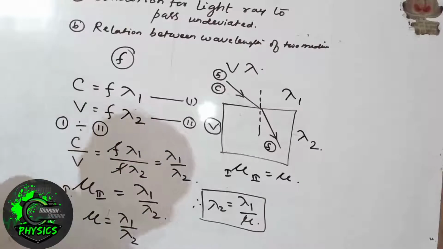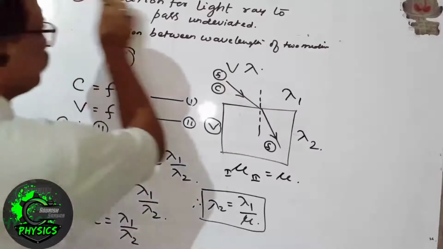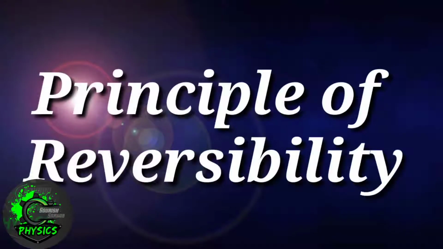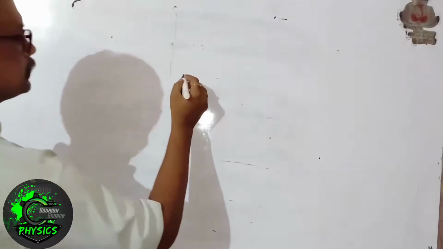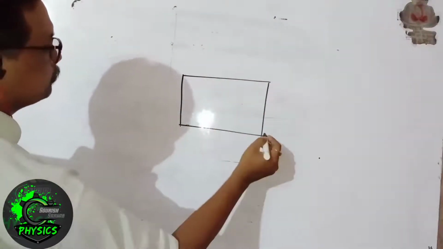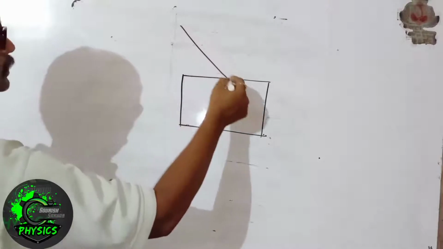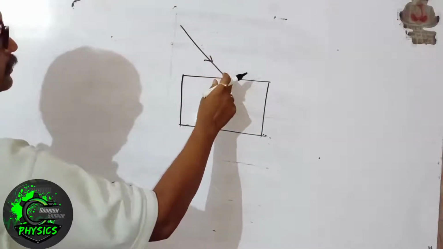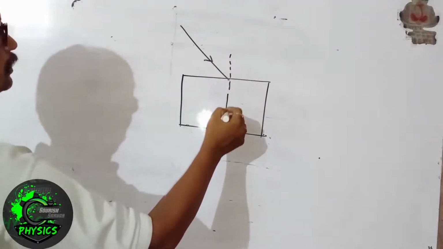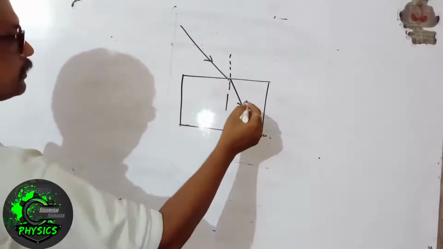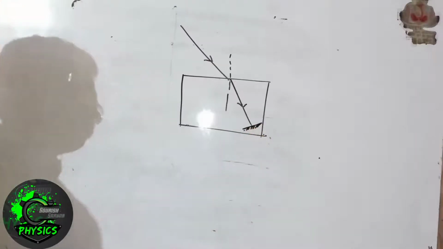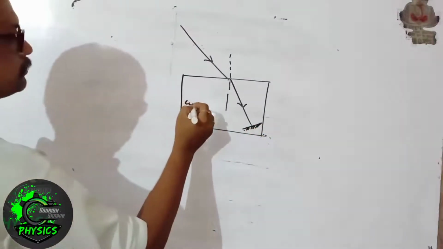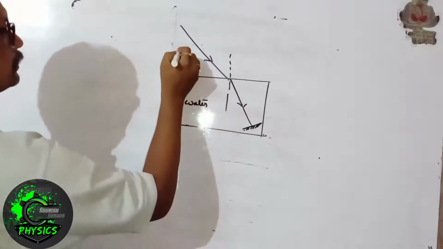Next, we are going to discuss the principle of reversibility. Suppose this is a transparent medium. This is one incident ray, this is the normal, and this is the refracted ray. Let inside this medium we are keeping a plane mirror normally. Let us assume this is water and this is air.